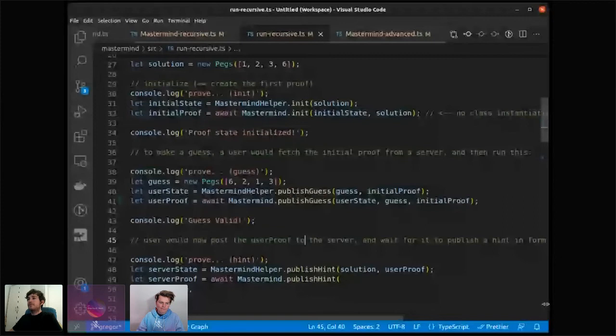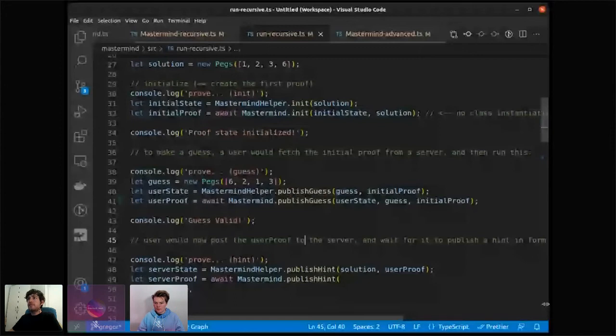So we'll also create a proof for publishing the hint, and so on. So we could now take this proof and see what this was about. We could see, okay, the server published a hint that said we have some red pegs and some number of white pegs. So you can read it off it, same as your methods can read it.